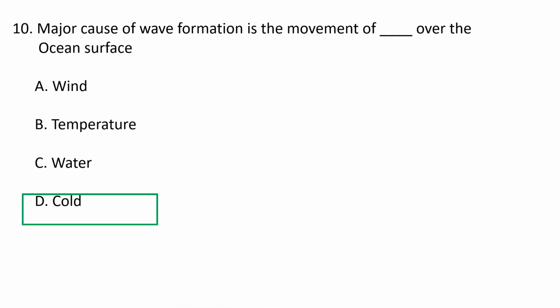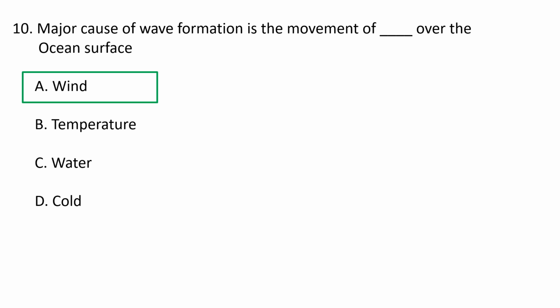Next question. Major cause of the wave formation is the movement of which one of the following over the ocean surface? A. Wind, B. Temperature, C. Water, and D. Cold. Major cause of the wave formation is the movement of wind over the ocean surface.